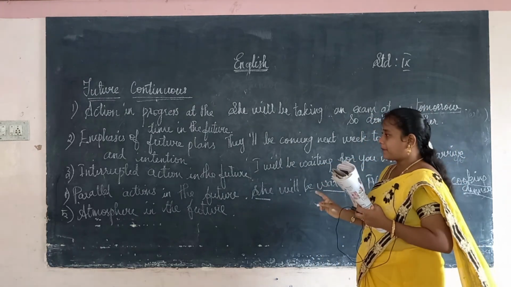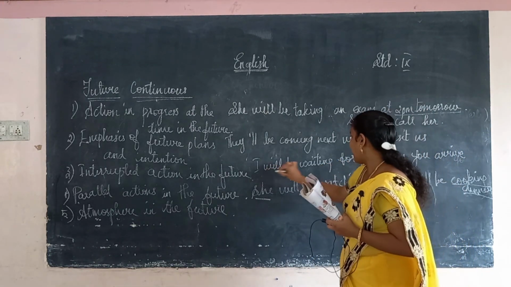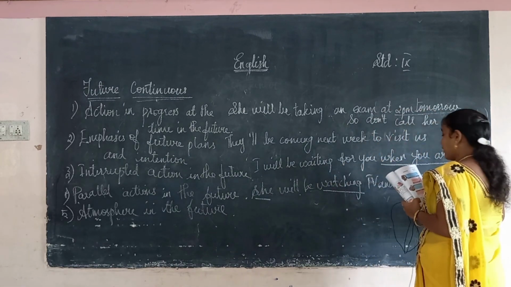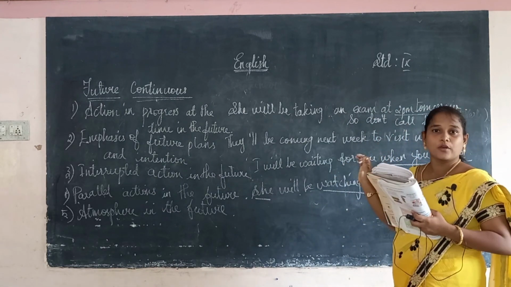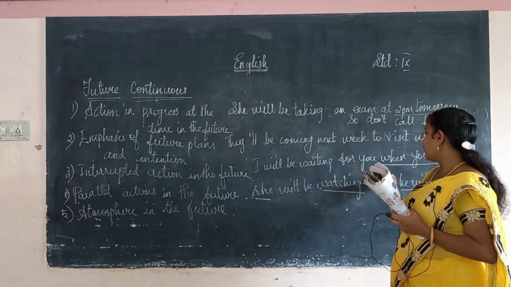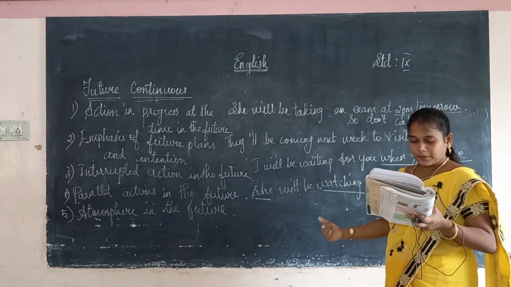Here we are interrupting the action. So I will be waiting when you arrive. She is going to wait till he arrives. Until he comes, what is she doing? She is waiting.